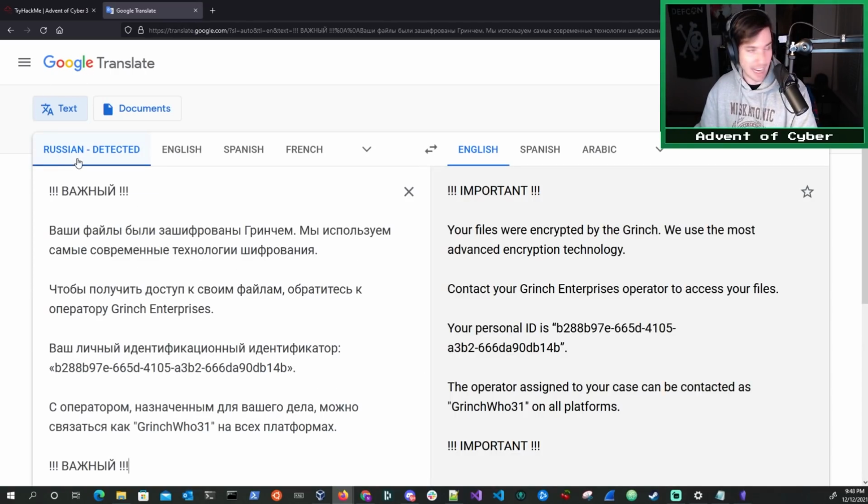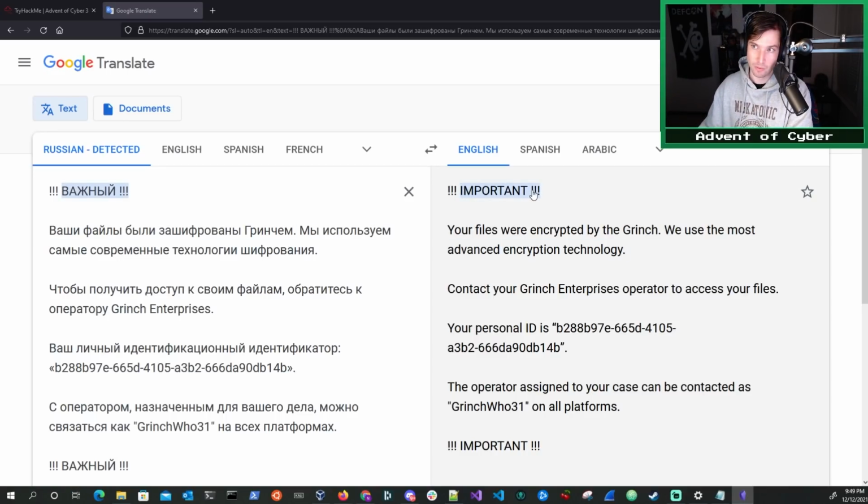And alas and alack, it does turn out that it's Russian. That's a shame. I was really leaning towards the ancient language of the Elder Things. But regardless, Google Translate has translated this for us into the common tongue, if you will, English.